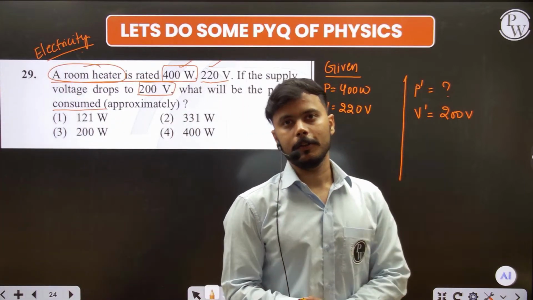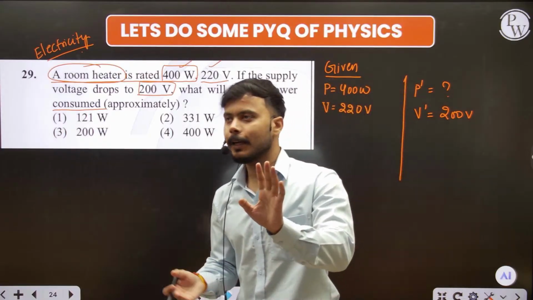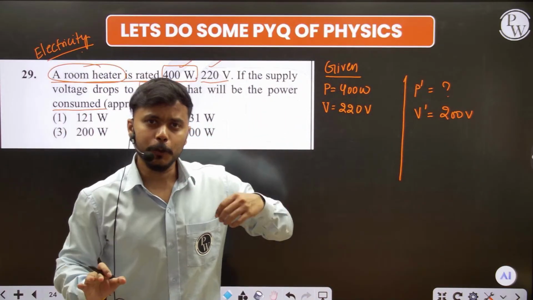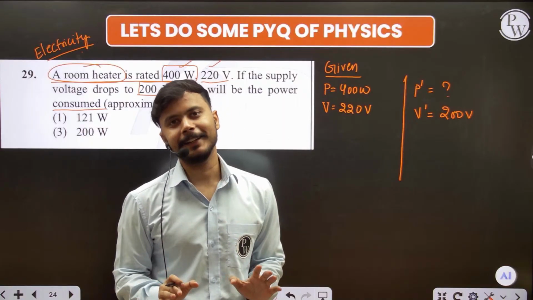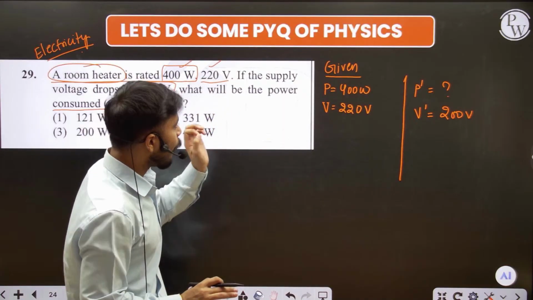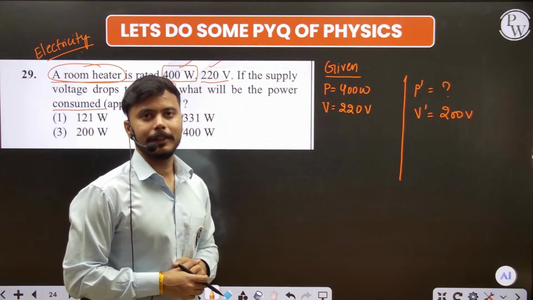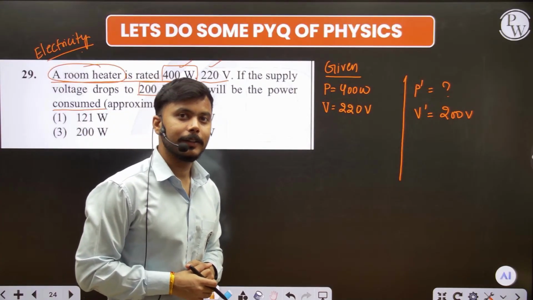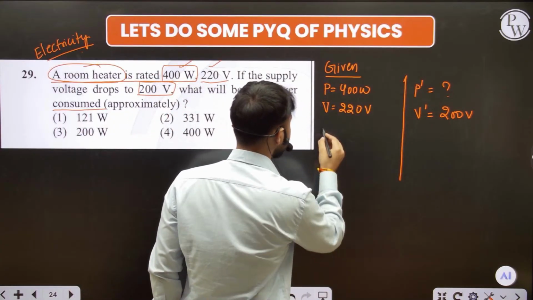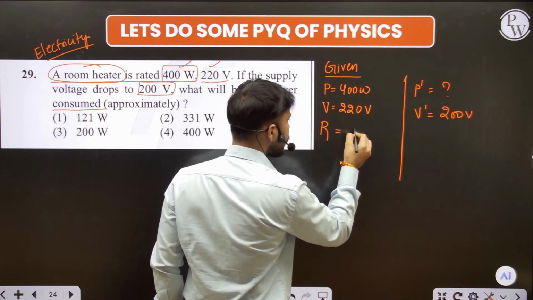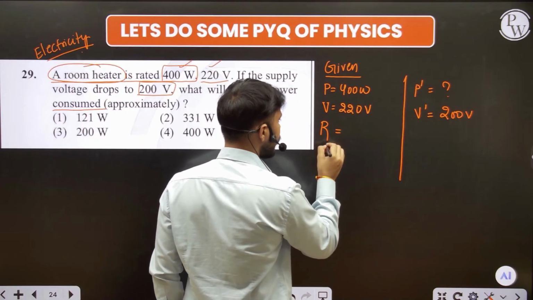If you get this now, you understand the question very well. If you don't change the room heater, can you please tell me what remains the same in it? Yes, you are going right. That is the resistance. Resistance is the same.